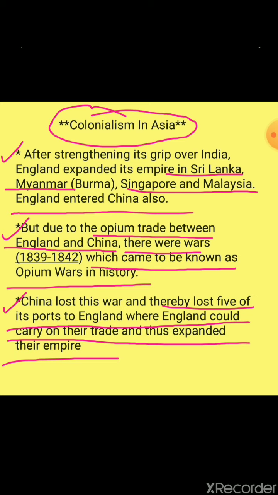Why did China lose? They lost because they lost the war, the Opium War, which was held in, students, you need to know the year very perfectly. Years need to be remembered very much: 1839 to 1842.